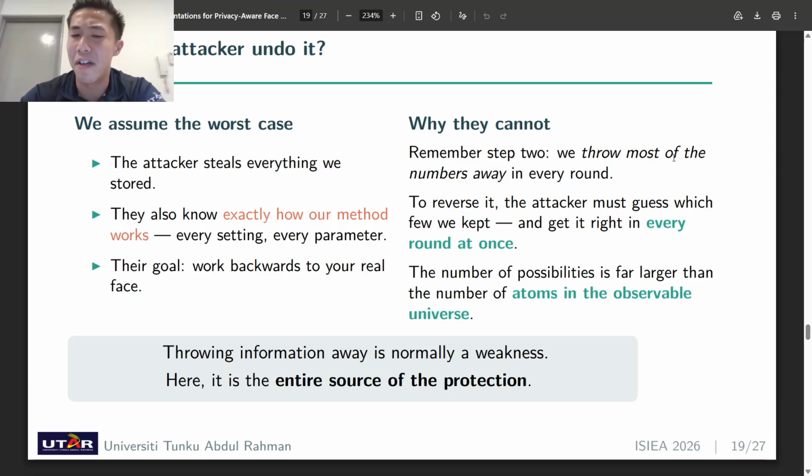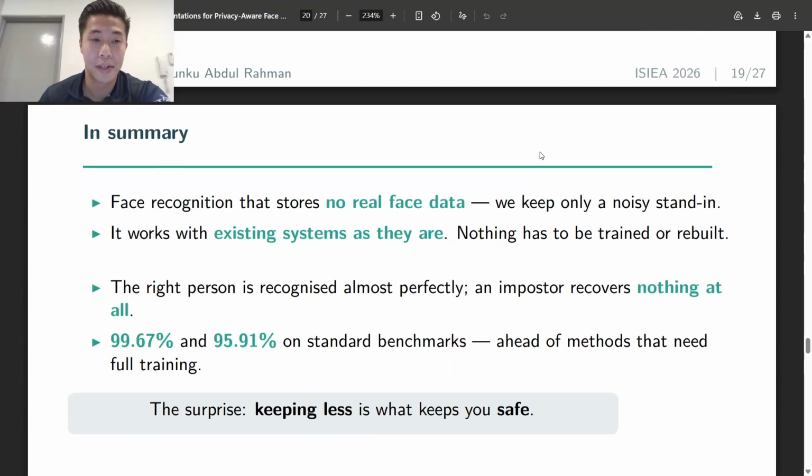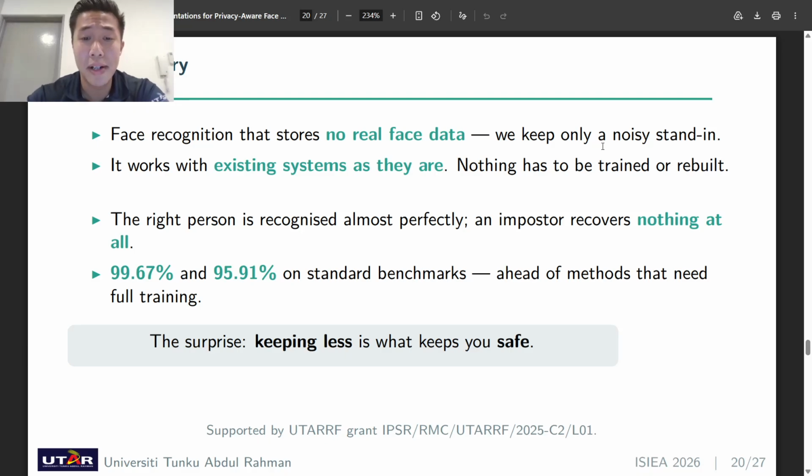So the punchline is a really strange one, right? Throwing information away is normally a weakness in engineering. However, in this case, it is the entire source of protection. Now, in summary, to close it up: facial recognition that stores no real face data, only a noisy stand-in. This is what our system proposes. It works with systems that already exist, without training required.